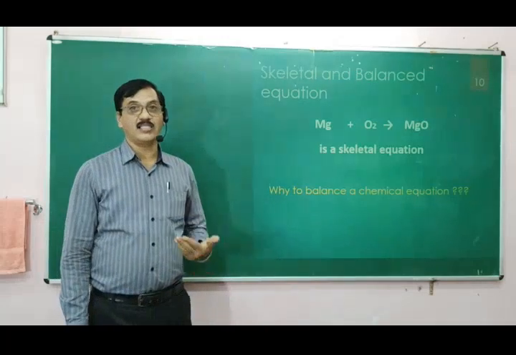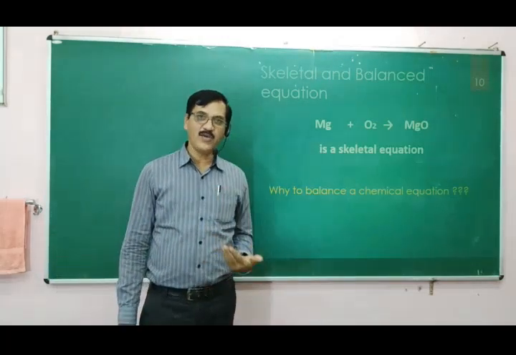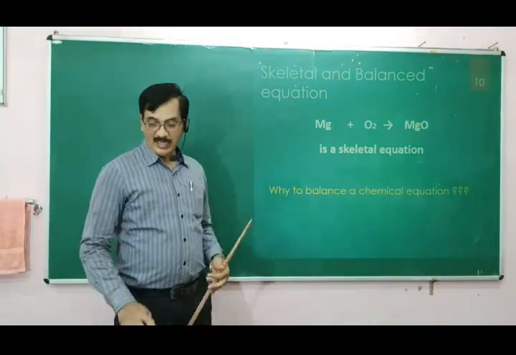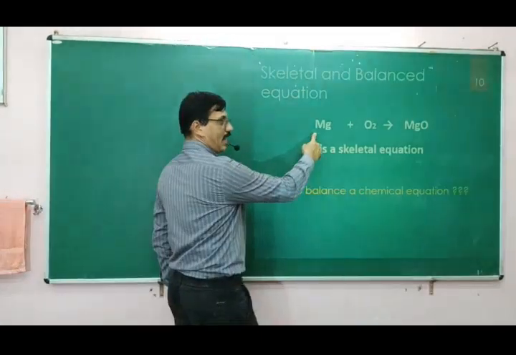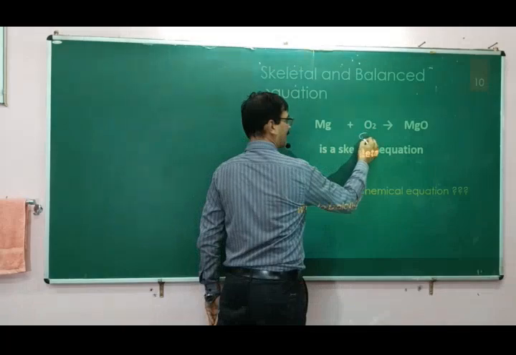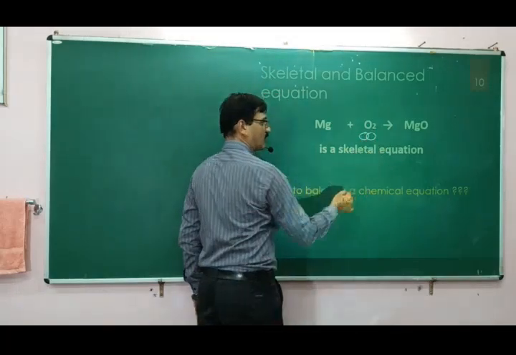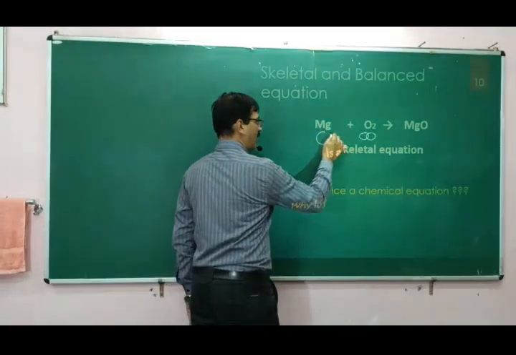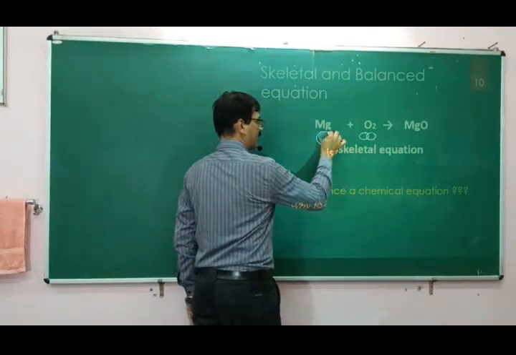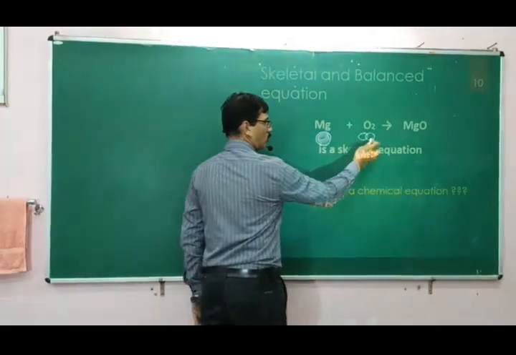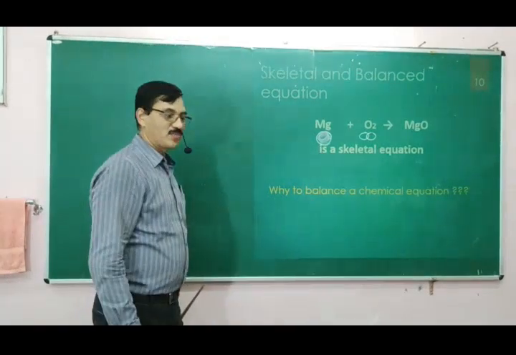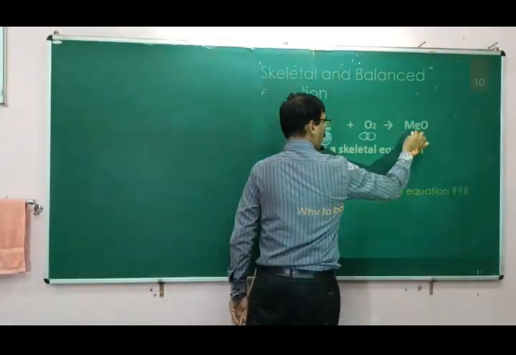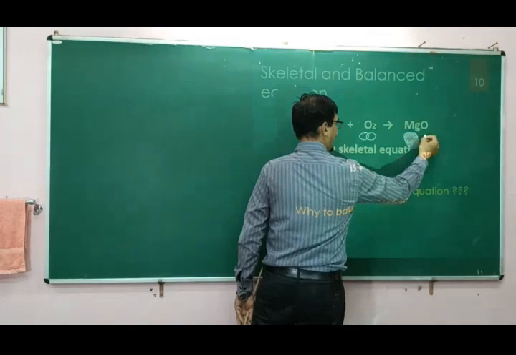Now what is called a balanced reaction and why do we have to balance it? Let us see, there is one magnesium atom, and two oxygen atoms in one molecule of O2 react to form one magnesium and one oxygen.